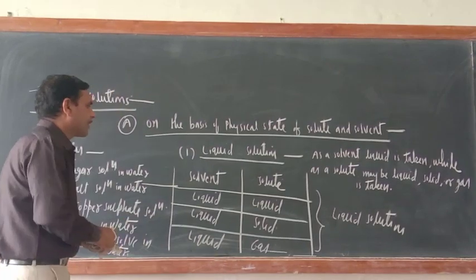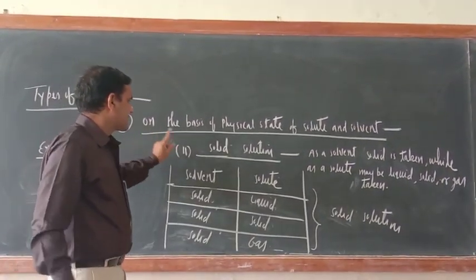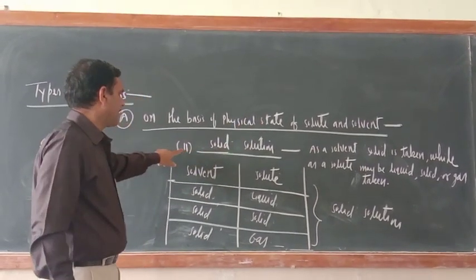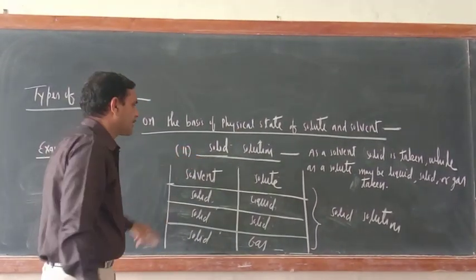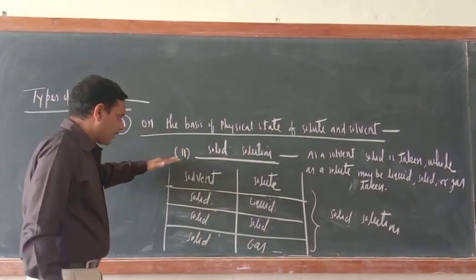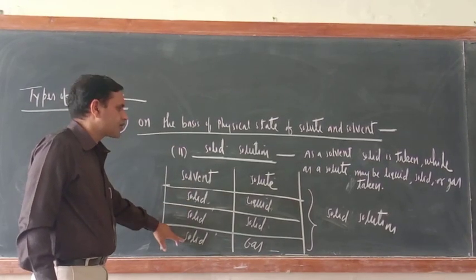Now the second one is solid solution. Dear cadets, the second type on the basis of physical state of solute and solvent is solid solution. In solid solution, what is there? As a solvent, only solid should be used.